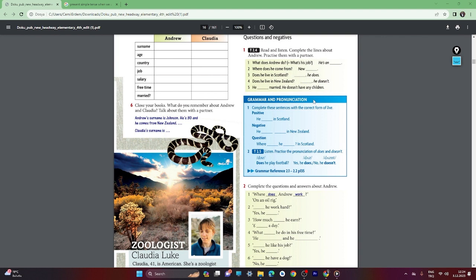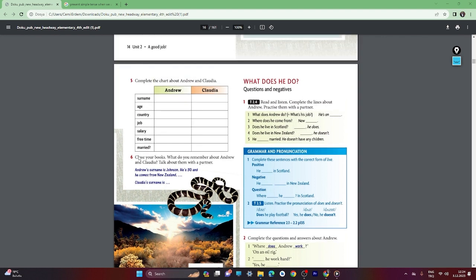And you can do this practice 6 by yourself. Close your books. What do you remember about Andrew and Claudia? Talk about it by yourself, or if you have any partner, you can do it with your partner. For example, Andrew's surname is Johnson. He is 30 years old. He's an engineer. He comes from New Zealand, like this.